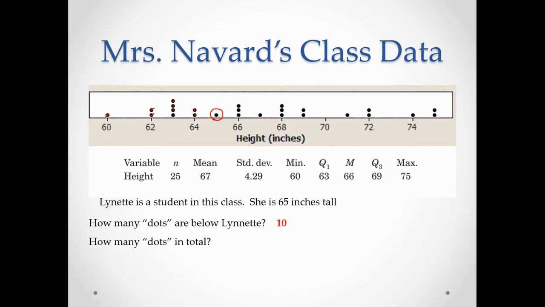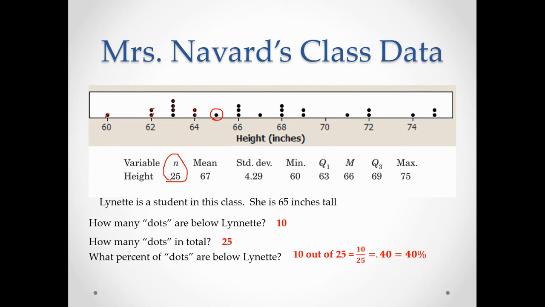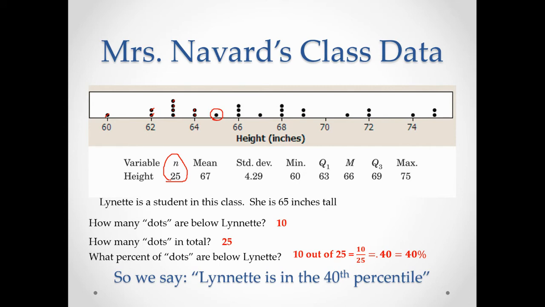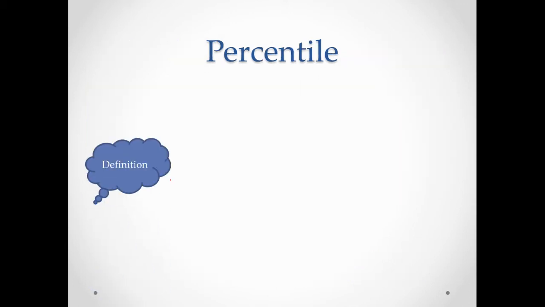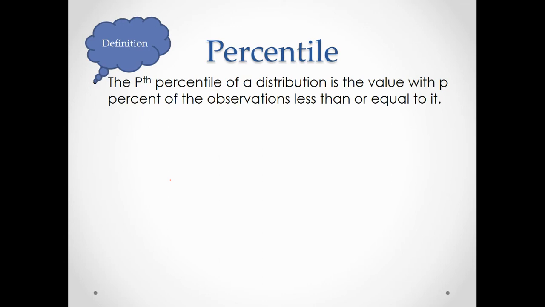How many dots are in total? Well, it gives us this right here. We don't have to go and count them because it tells us there are 25 dots in total. What percent of dots or students are below Lynette? So we would do 10 out of 25. 10 divided by 25 is 0.4 or 40%. So we would say that Lynette is in the 40th percentile. 40% of students are shorter than Lynette. Okay, so let's define what a percentile is.